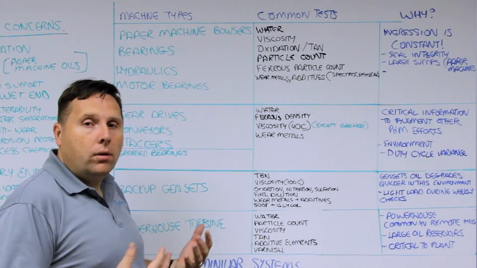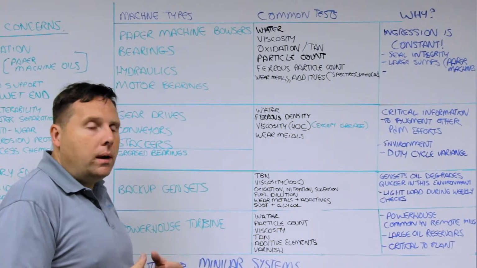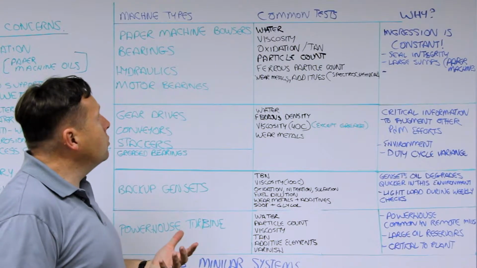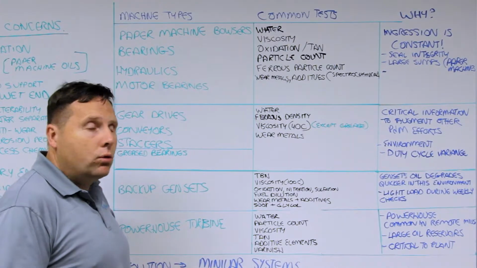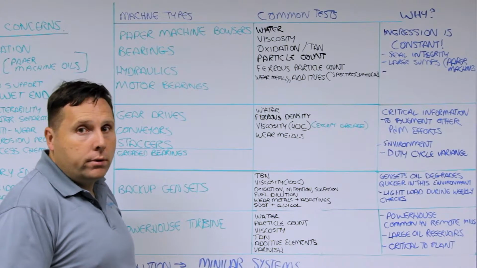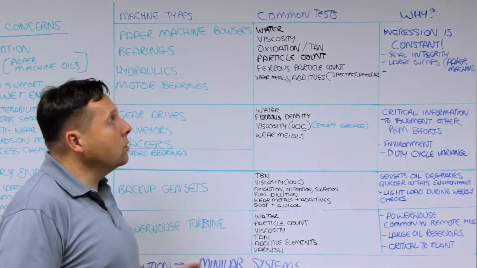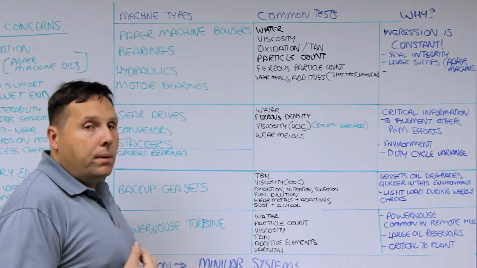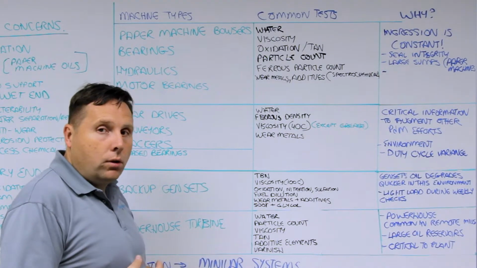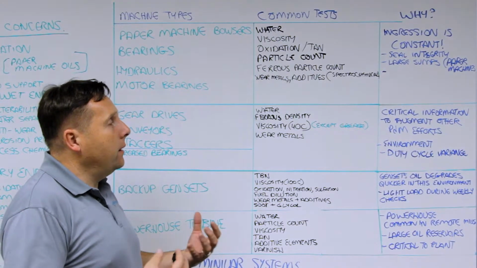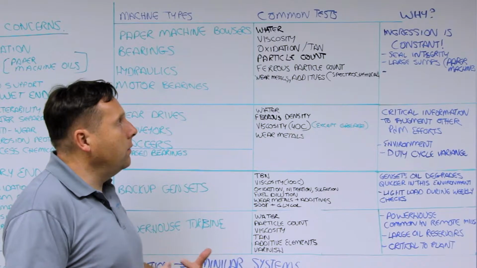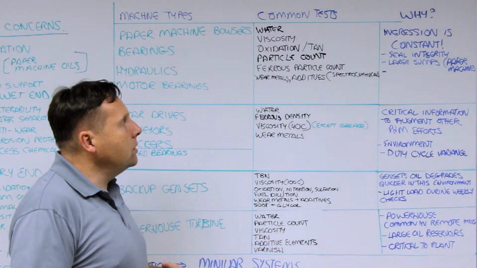So in machines, of course, as you can imagine, the main machine is the system with all the rollers, the motors and drives. So paper machine bowsers, bearing systems, hydraulics, motor bearings, they generally run very clean. You want to worry about water ingression, it is critical. Viscosity, of course, for film strength. You want to worry about oxidation and acidity because that'll affect the potential for corrosion, as well as, of course, the film strength. Particle count, because you've got tight clearances in several of these valves, filtration systems.